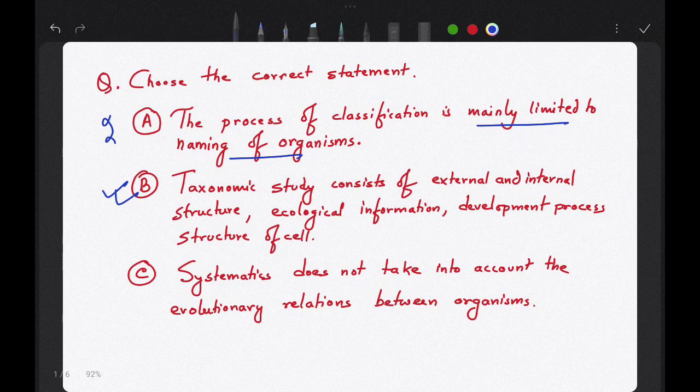Systematics does not take into account evolutionary relations between organisms. Is it correct? It is completely wrong. It is exactly the opposite of what systematics is.